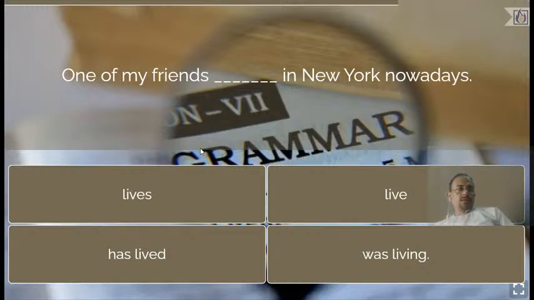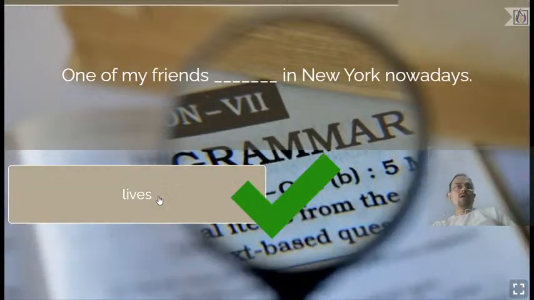Let's find out. Anusri said lives, Asmita and Manajay both say lives. So Anusri is the winner and Asmita and Manajay are the co-winners of this particular question. You are absolutely correct. Those of you who are responding in favor of lives are absolutely correct. So one of my friends lives in New York nowadays.